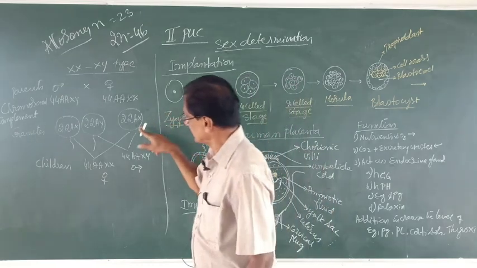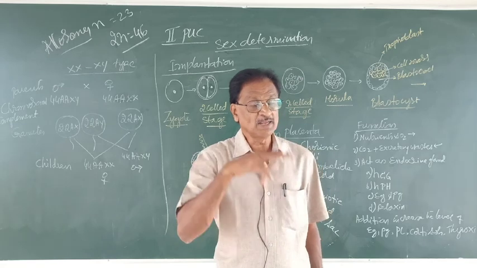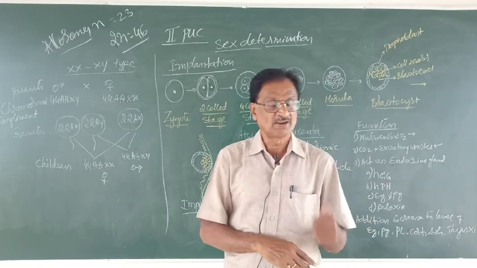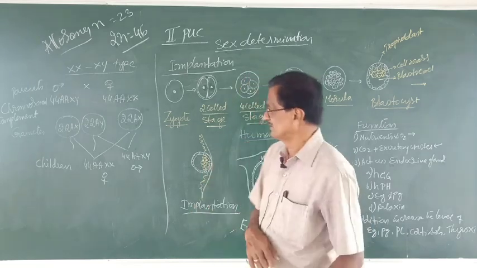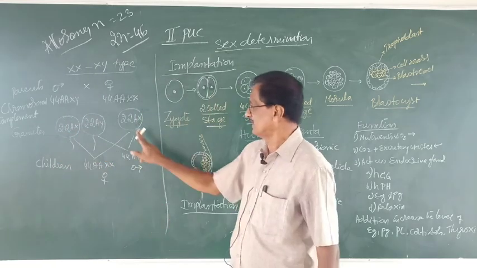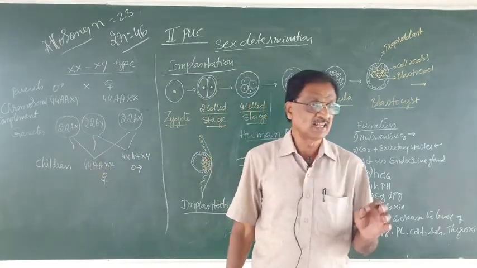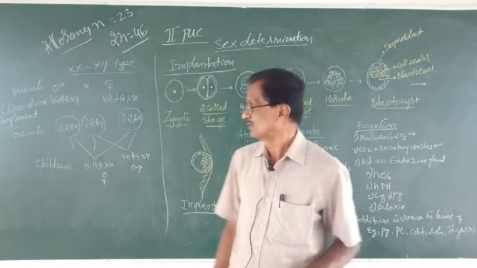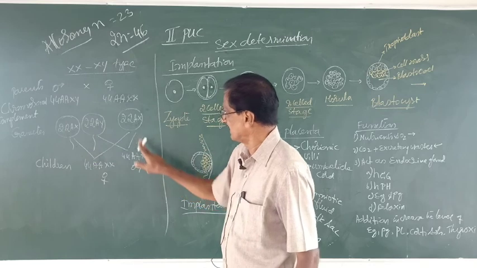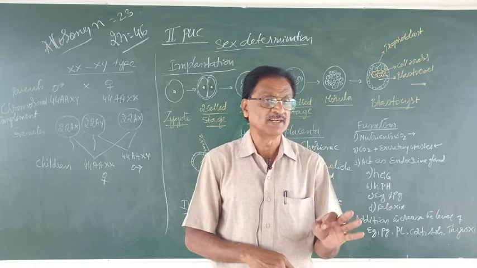It is not the egg which determines the sex of the individual, but the type of sperm which fertilizes the egg. If an X carrying sperm fertilizes the egg, then the individual is a girl or female child. If a Y carrying sperm fertilizes the egg, then a male child is determined.